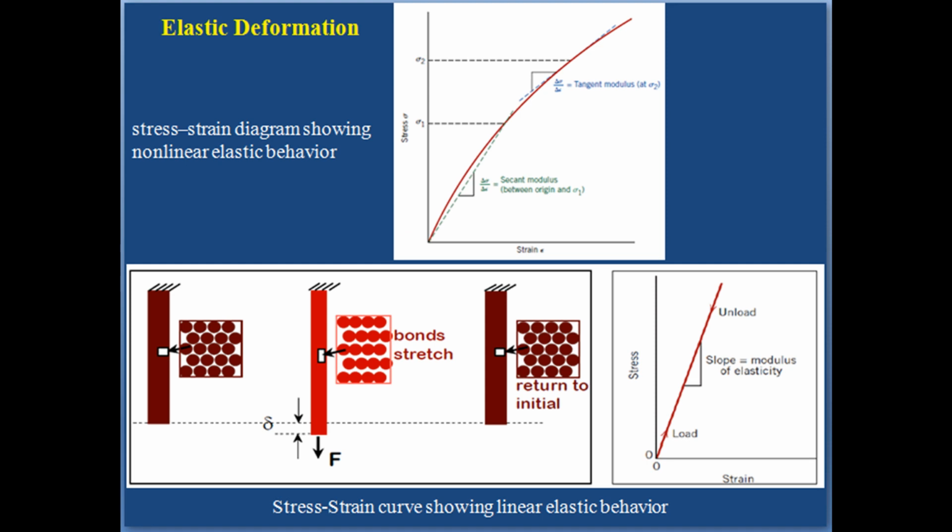As would be expected, the imposition of compressive, shear and torsional stresses also evokes elastic behavior. The stress-strain characteristics at low stress levels are virtually the same for both tensile and compressive situations. Shear stress and strain are proportional to each other, where G is the shear modulus, the slope of the linear elastic region of the shear stress-strain curve.